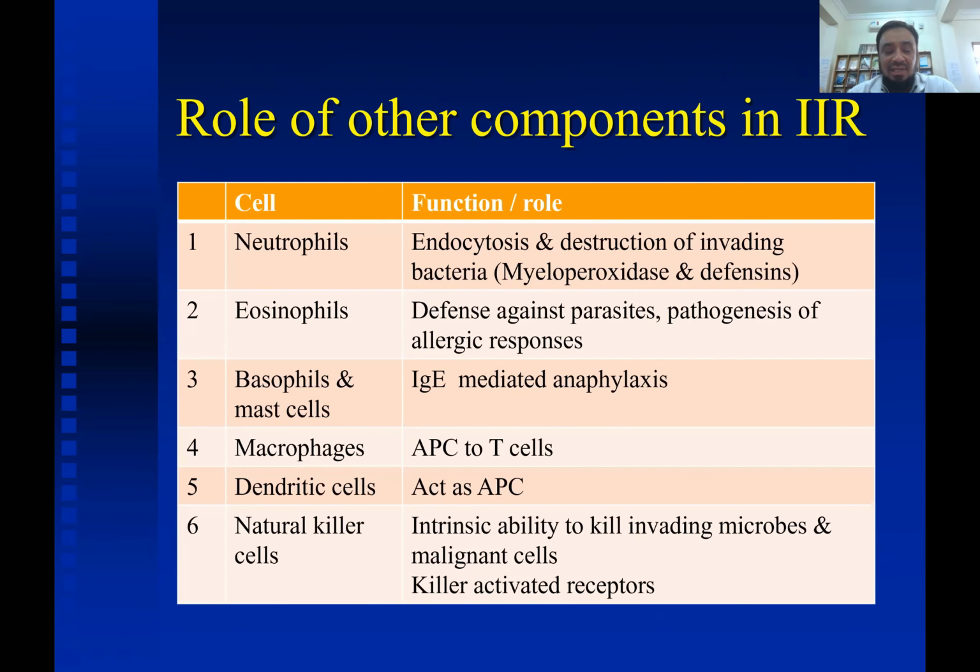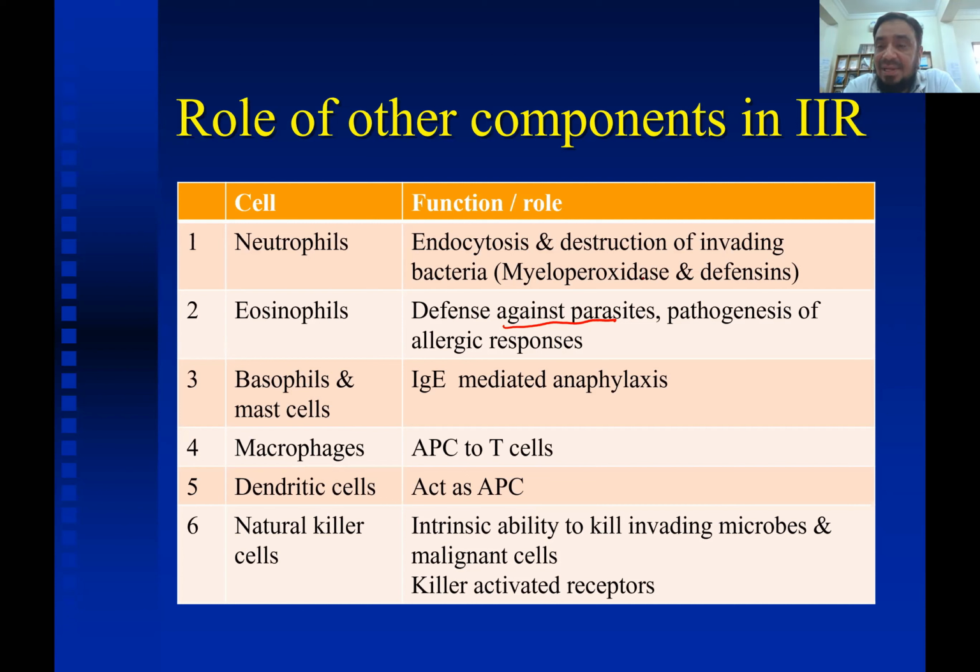Now, what is the role of other components in the innate immune response? I think this is just a revision for you. Neutrophils are responsible for phagocytosis. They also release destructive enzymes, myeloperoxidase and defensins. Eosinophils mainly defend against parasites which cannot be engulfed by neutrophils or macrophages. So eosinophils can attach to the parasite, and then they secrete these cytolytic substances. And they also play an important role in allergic responses.